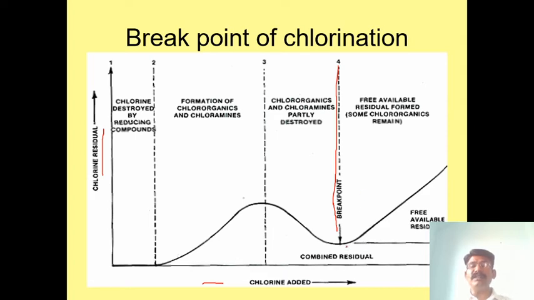After this break point, some excess chlorine is there, that is the available chlorine, or free available residual chlorine. So this is called the break point of chlorination.